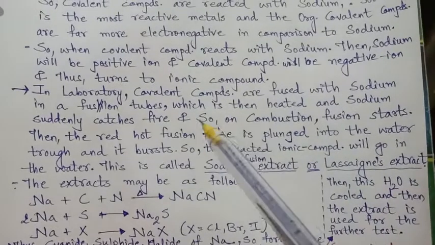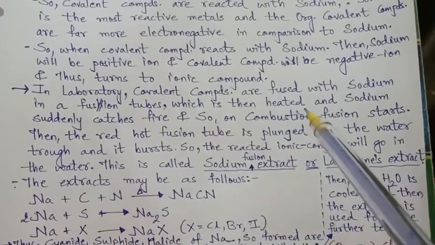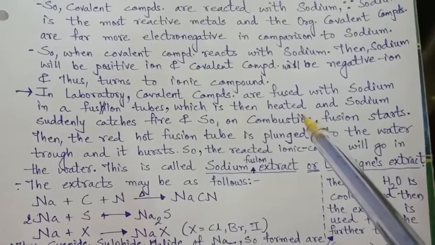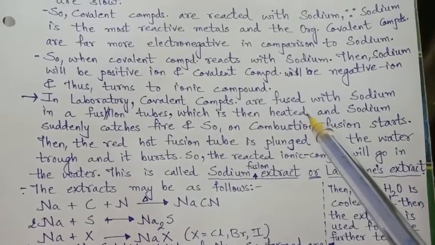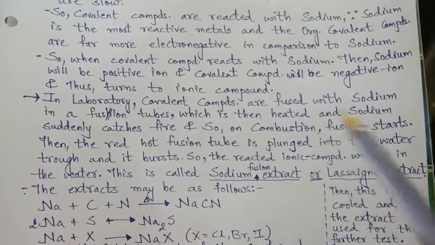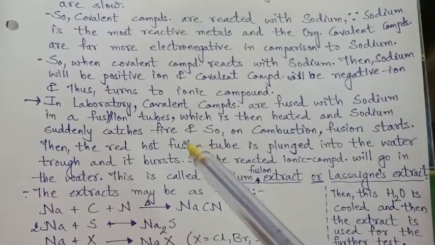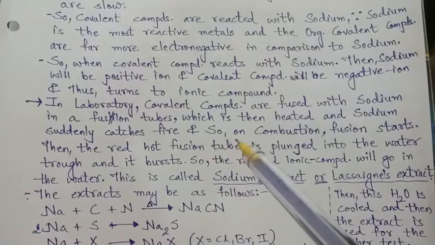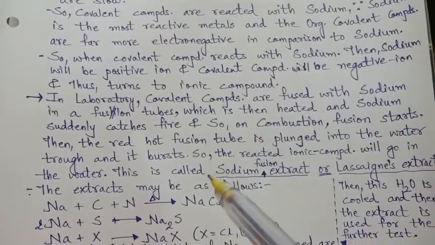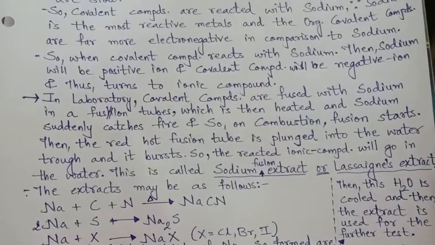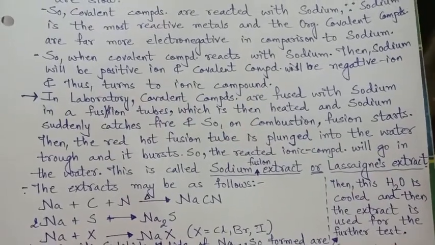Then the tube is heated red hot, and as soon as the heating starts and the temperature rises, the sodium suddenly catches fire, and thus the combustion starts, which allows the fusion in the tube. That means the compound will start mixing with the sodium.